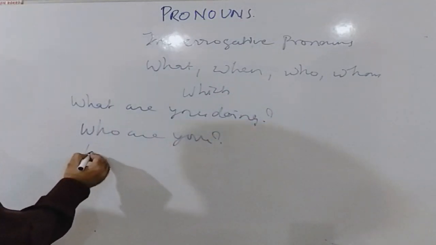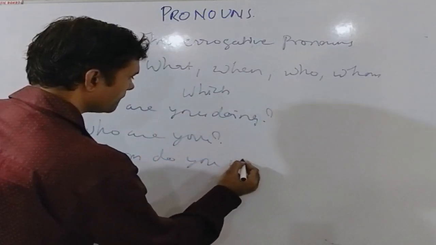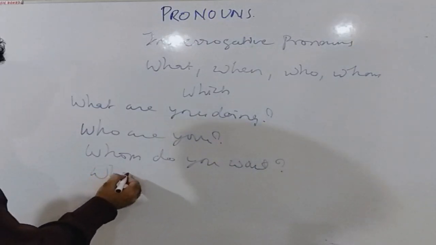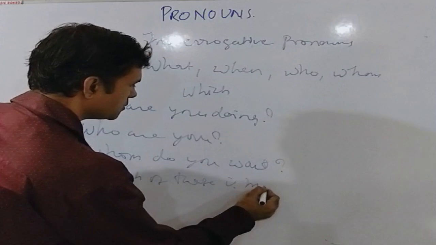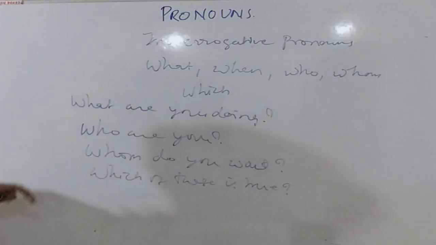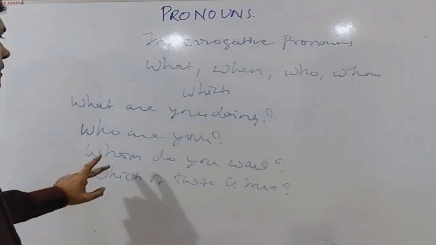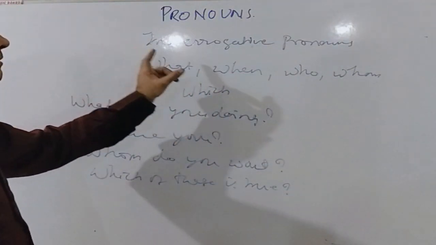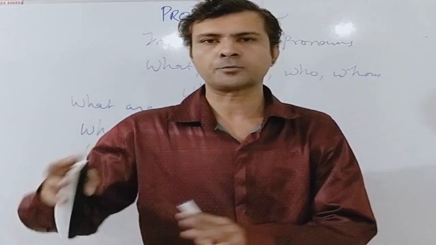Or whom do you want? Or which of these is true? Now in all these sentences, what, who, whom, which, these are used to ask questions. Hence, these are known as interrogative pronouns. So this was all about the pronouns and the types of pronouns.